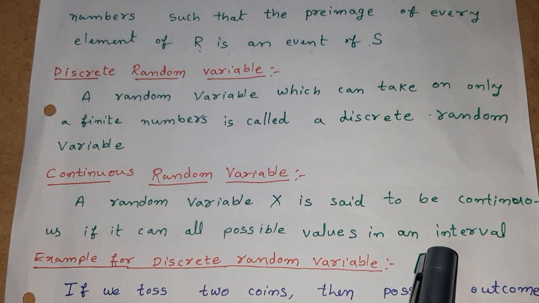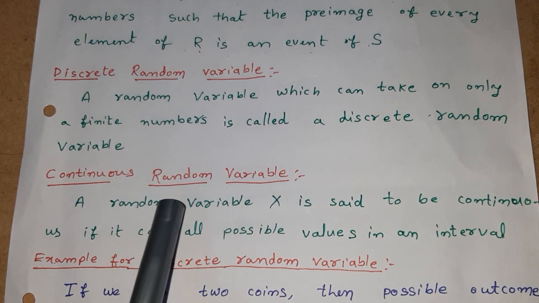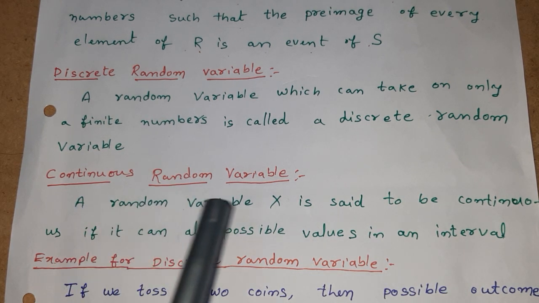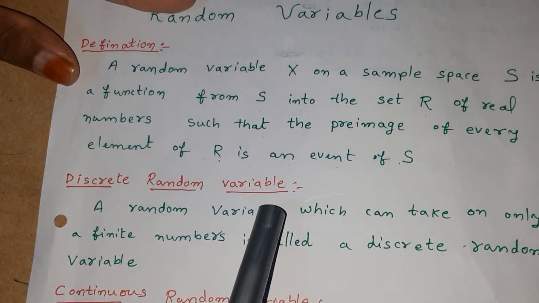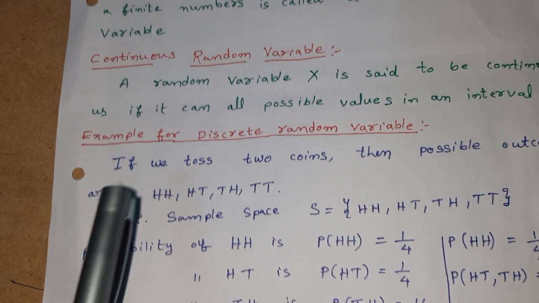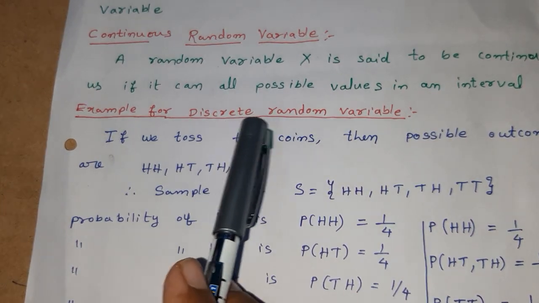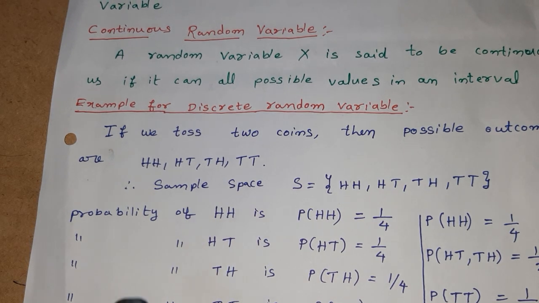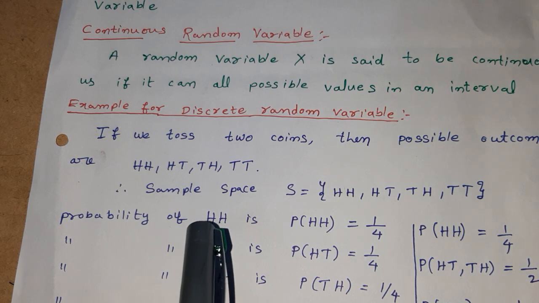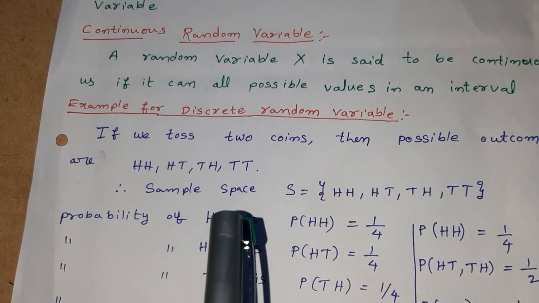Now for example, if we choose an interval, how many elements are there in an interval? There are an infinite number of elements in an interval. A continuous random variable will take all those values. That is a continuous random variable. But a discrete random variable will only consider a few finite numbers. For example, for a discrete random variable, we are performing a random experiment, that is, tossing a single coin, or tossing two coins.